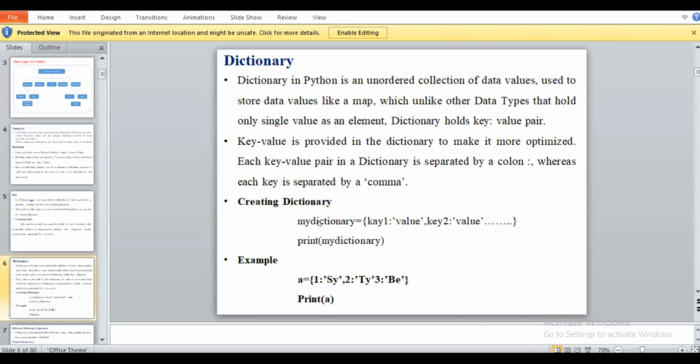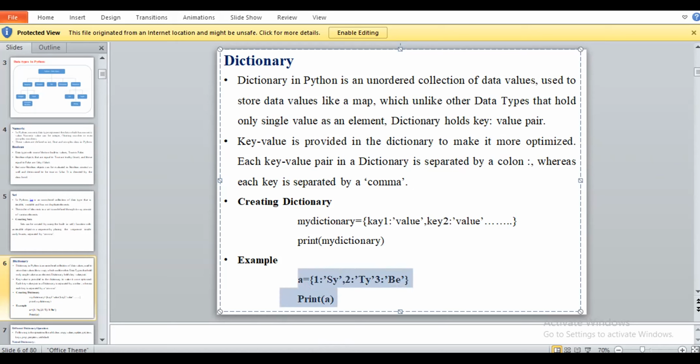You have to see here, I am writing the syntax of the dictionary. It will be a key value pair. We are separating key and value by using a colon symbol. So you only have to remember that we are using a dictionary as a key value pair, and we are declaring a dictionary with curly brackets. Here I am writing a simple example.